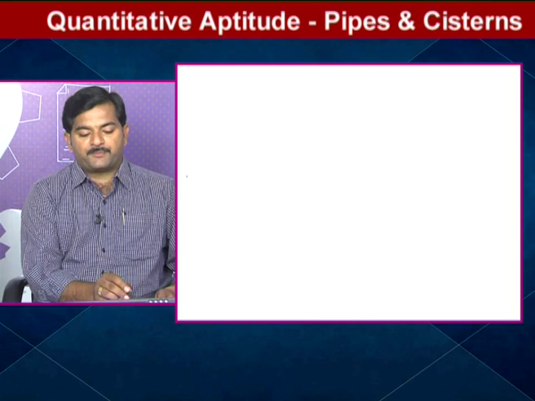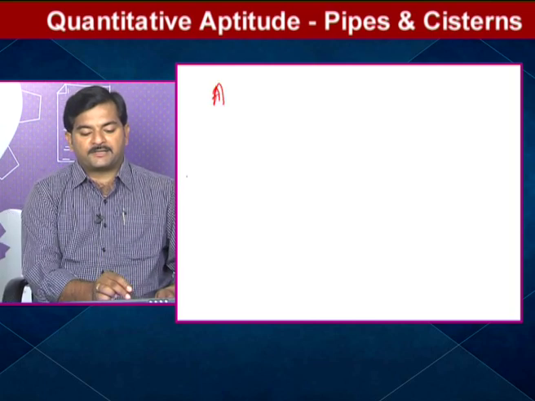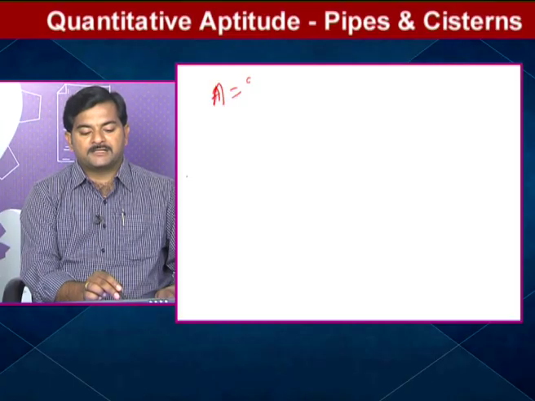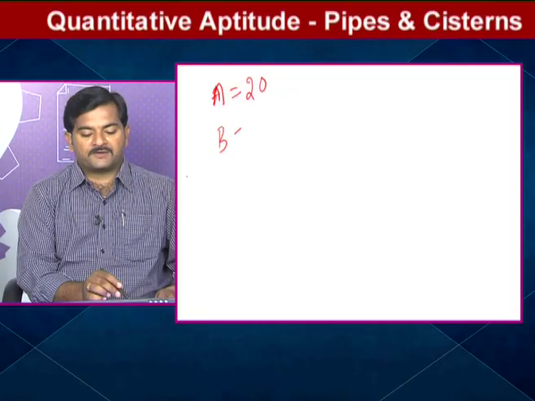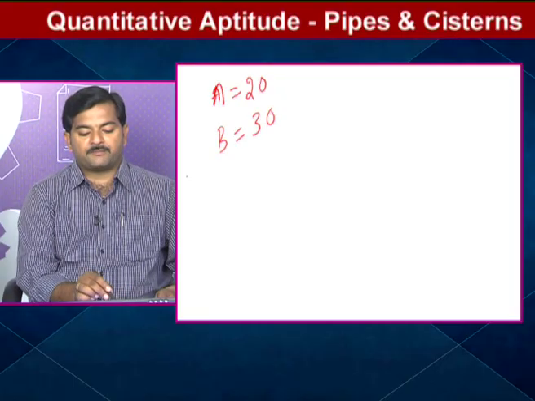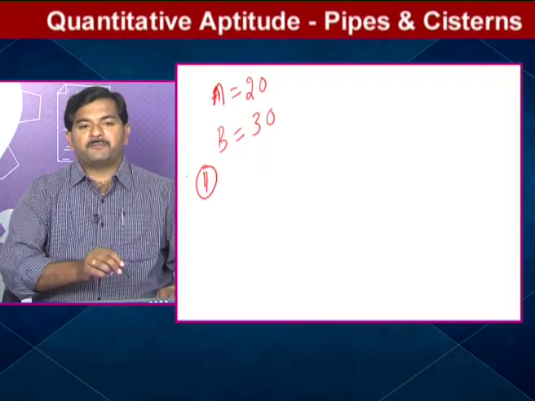Let's say pipe A. If you observe here, pipe A can fill the tank in how many minutes? 20 minutes. Similarly, pipe B can fill the tank in how many minutes? 30 minutes. So now what is he asking you to find? If both are working together, in how many minutes can the tank be filled. This we can solve in two ways, type 1 and type 2.